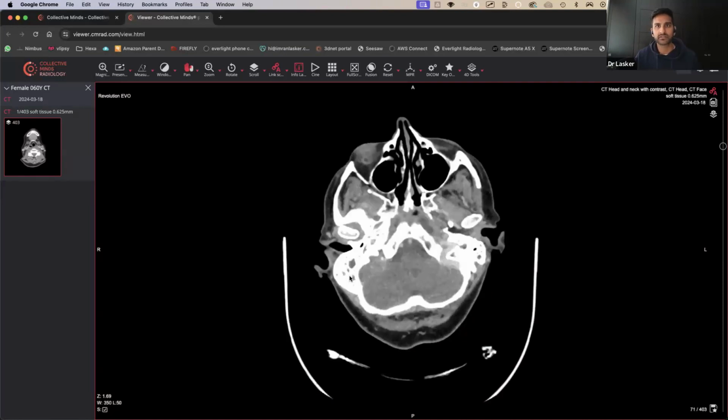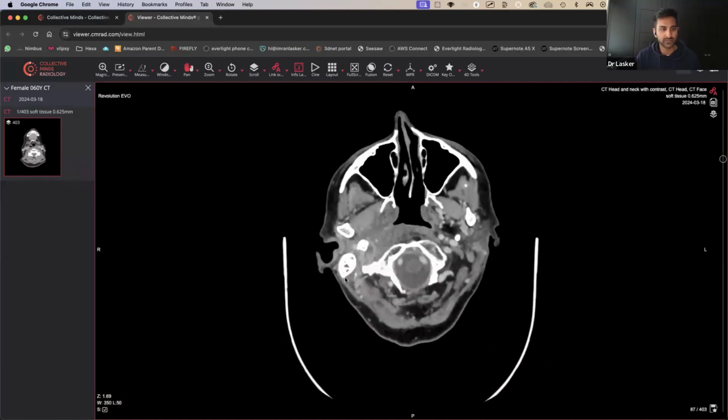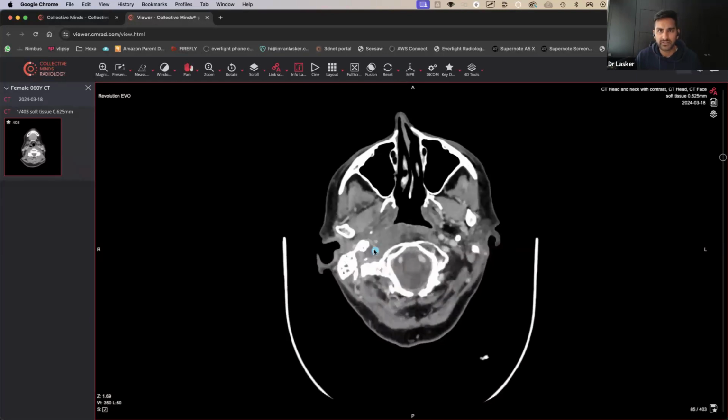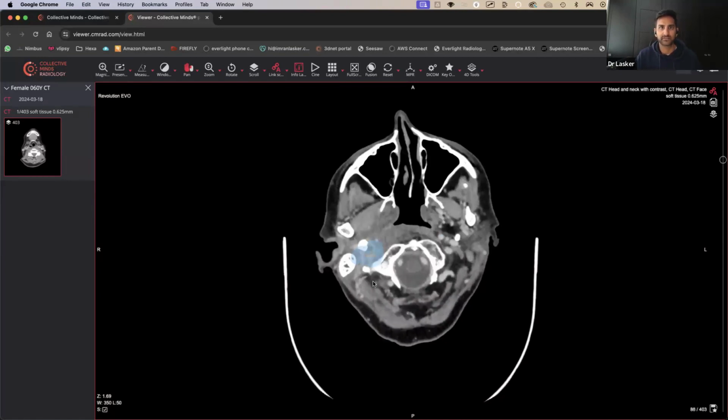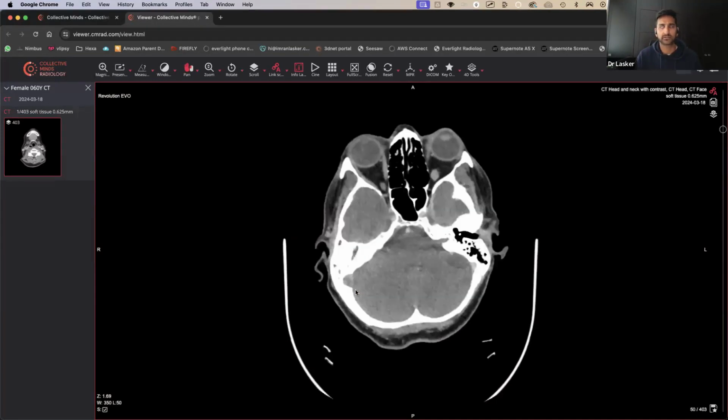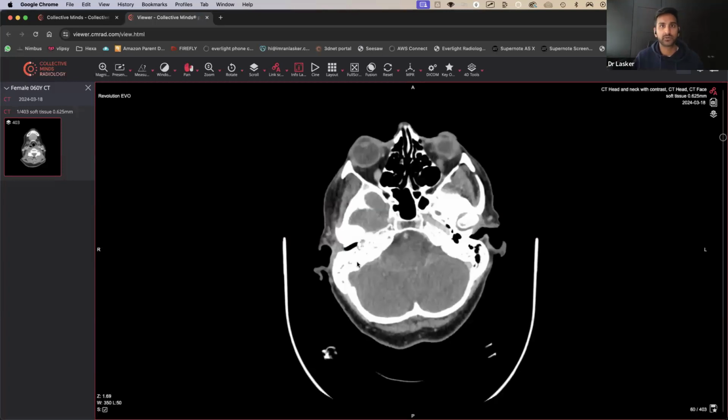And when you come down to this area, and it's a contrast enhanced study, you can actually see there's a little bit of enhancement around this area. Can you see that? It looks like there could be a small collection located within the area over there. Compared to there, it definitely looks like there's a lot more going on, and a rim enhancing area over here. So you'd be concerned there could be a collection. Maybe it's come from underlying, exactly, like necrotizing otitis externa. It could be all of those things.